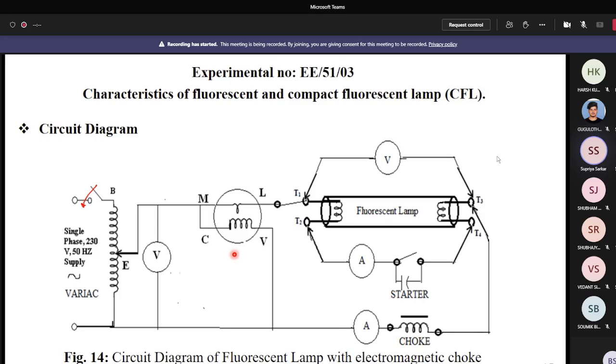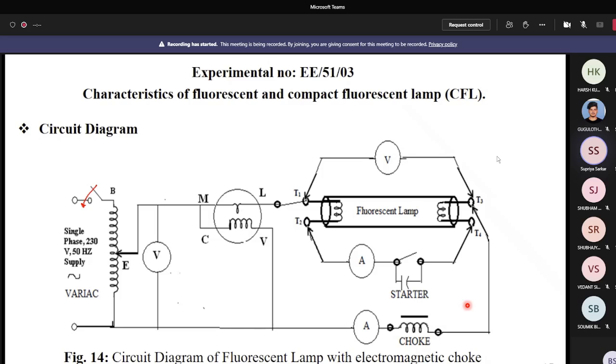to get the striking voltage as well as the extinguishing voltage. For the aluminum choke, what I observed is that the extinguishing voltage is near about 150 volt. 140 to 150 volt is the extinguishing voltage for the fluorescent lamp with aluminum choke. Sometimes it comes 140, sometimes 146, sometimes 150.